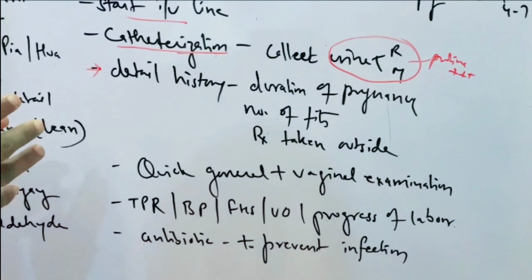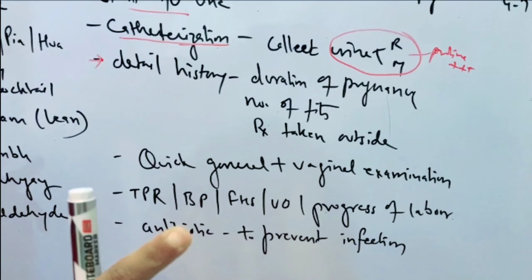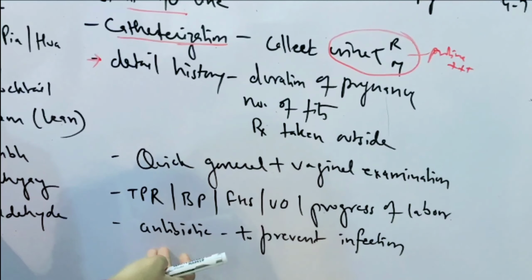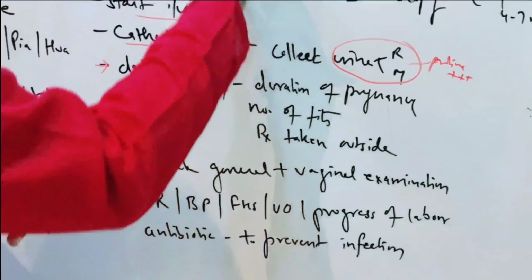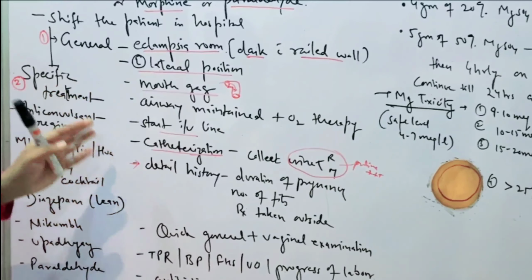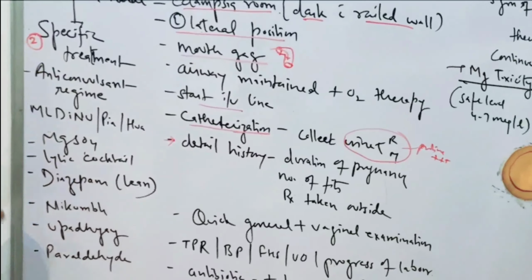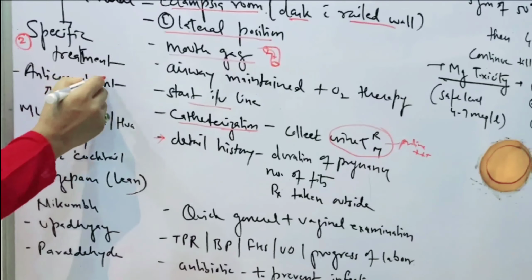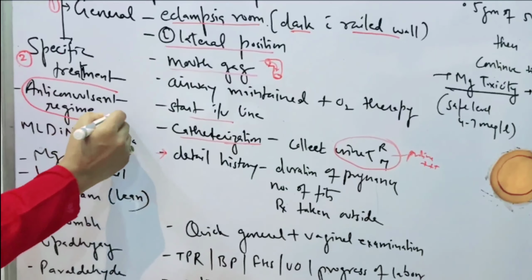आप फिट्स कंट्रोल करने के बाद भी प्रेगनेंसी कंटिन्यू नहीं कर सकते हैं. Next is antibiotics to prevent the infections. So these are all about the general examination. Now most important comes the specific treatment. So specific treatment means the anticonvulsant regimen.